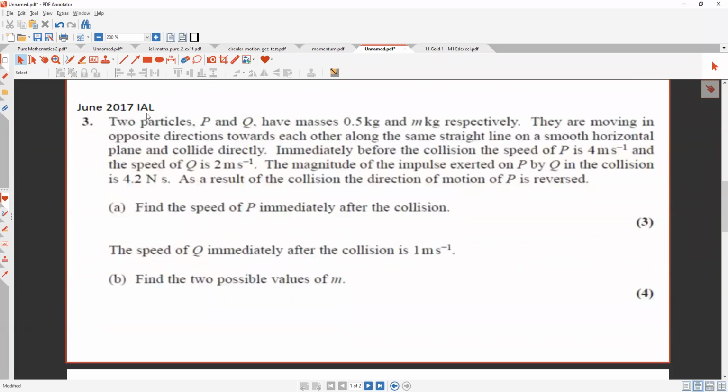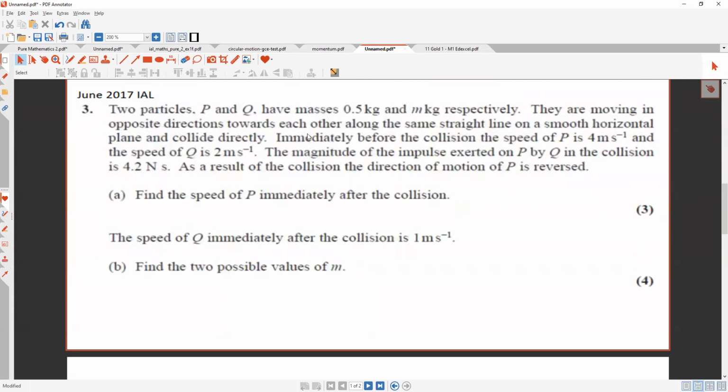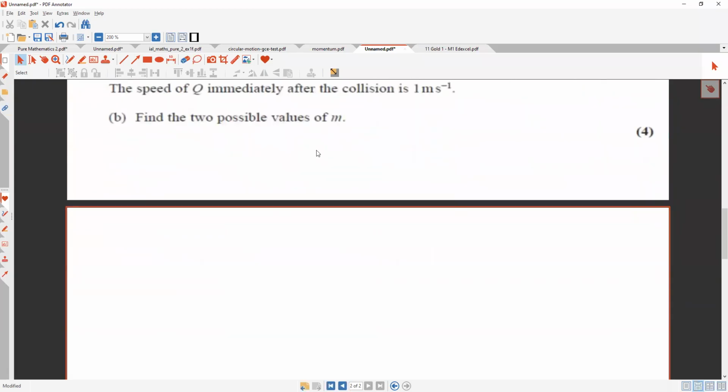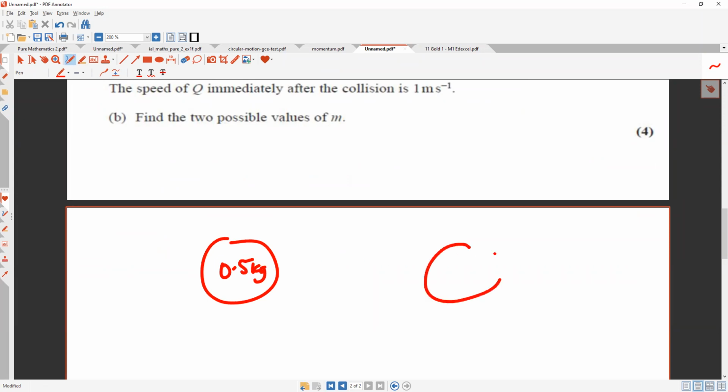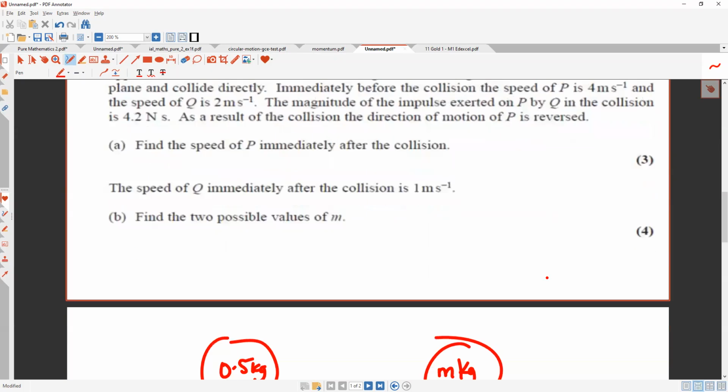So this is June 2017 IL question number 3. Two particles P and Q have masses of 0.5 kg and m kg respectively. They are moving in opposite directions towards each other along the same straight line on a smooth horizontal plane, and collide directly. Immediately before the collision, the speed of P is 4 meter per second.